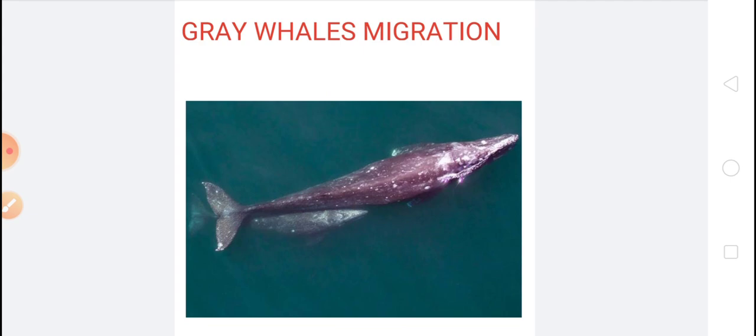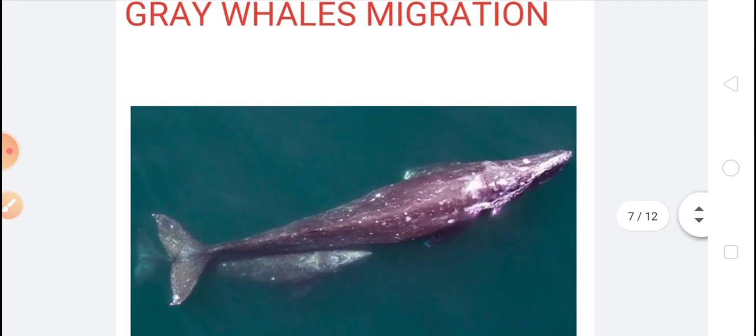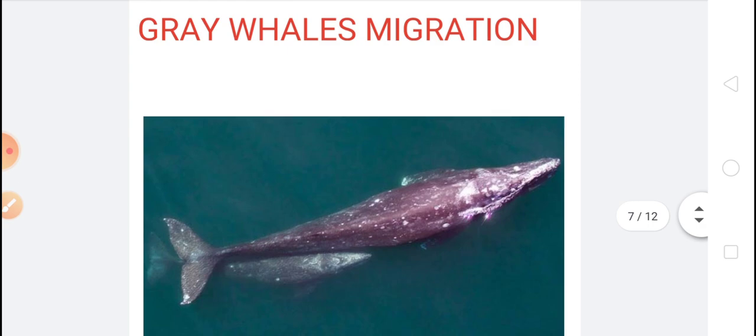Here is the picture of a grey whale. This is a grey whale. These animals also migrate about 20,000 kilometers each year. Grey whales migrate about 20,000 kilometers in the ocean to find food.